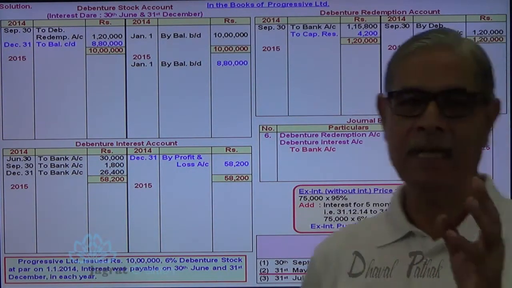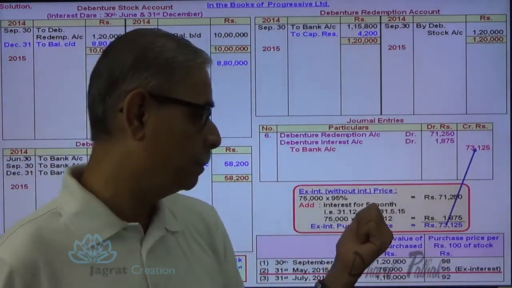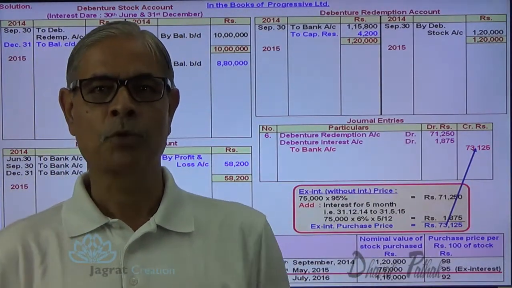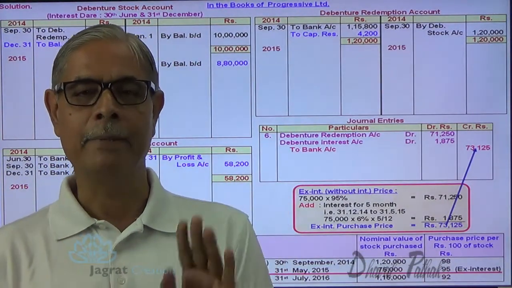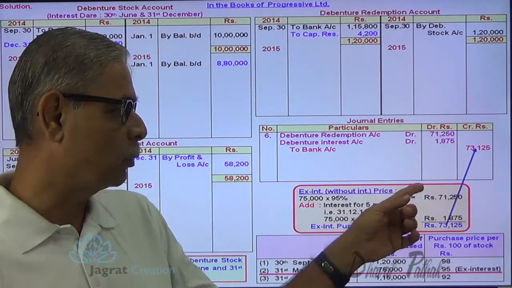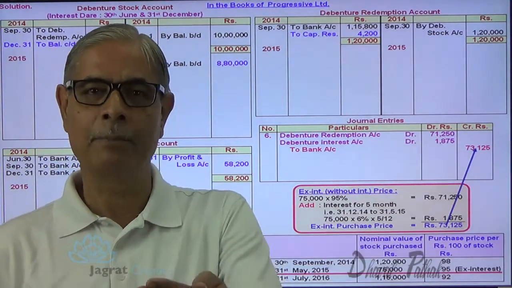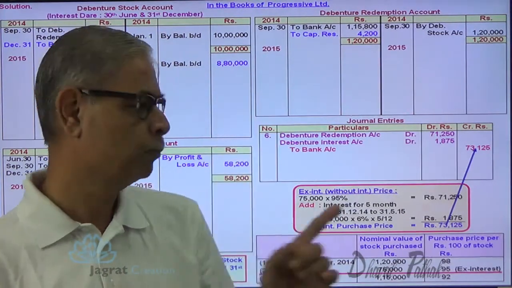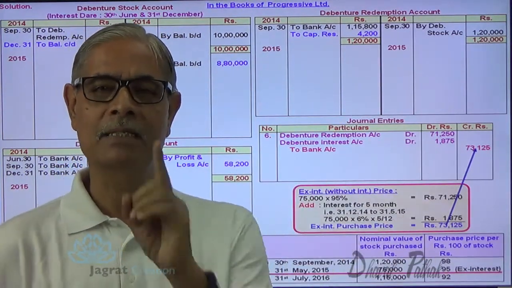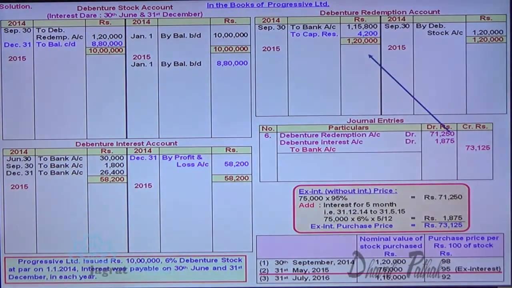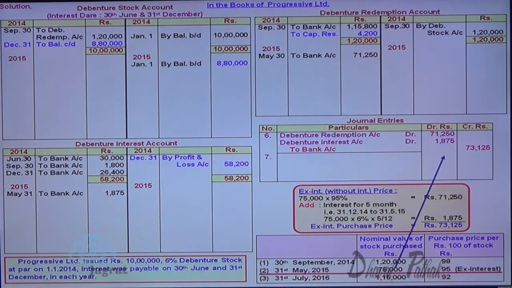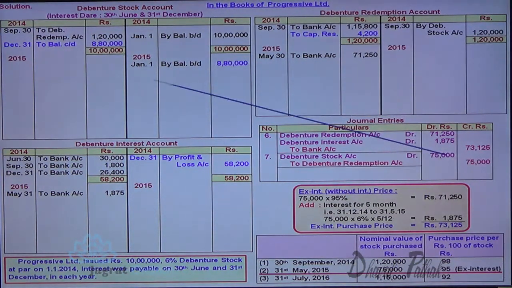Now these debentures are purchased on 31st of May. Remember, 5 months interest is paid. After paying interest for 5 months, debentures are cancelled. Debenture redemption has occurred. So now no interest for the next 1 month and the subsequent 6 months is payable on this 75,000 because the debentures are cancelled on 31st of May. That's an important point. So debenture redemption account debit, debenture interest account debit to bank account. Now 75,000 cancelled, so debenture stock account debit to debenture redemption account credit.